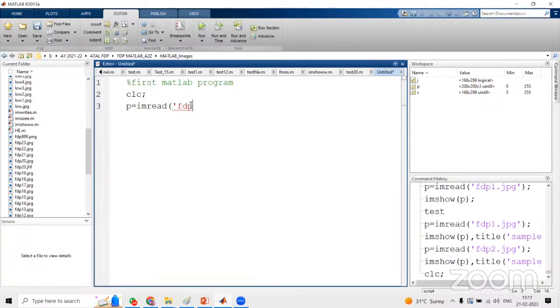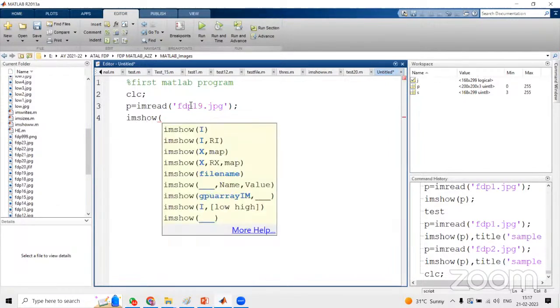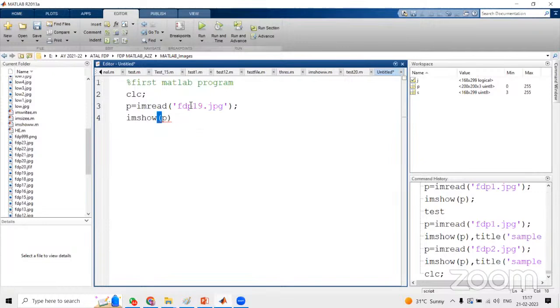FDP19.jpg, terminated by semicolon, and imshow, the image stored in the variable p, comma, title, first program output image, that is the title I'm keeping. I'm reading and displaying here, and CLC means we clear the command window. If anything is there, previous outputs, all those things will clear.